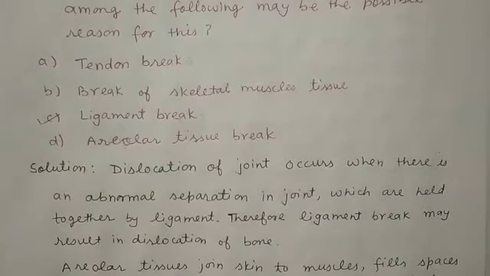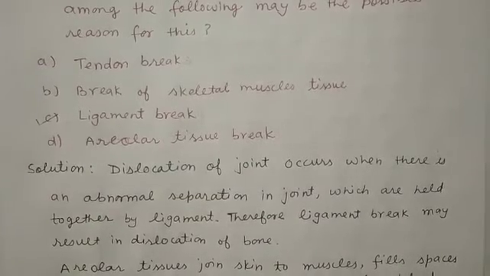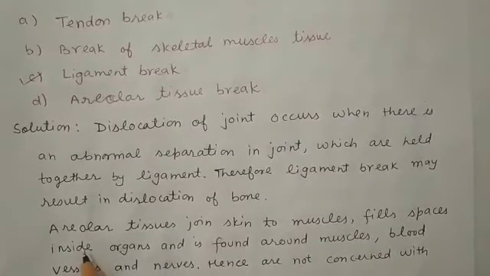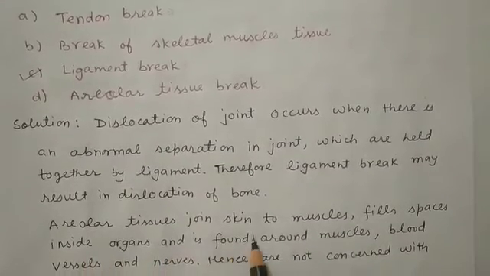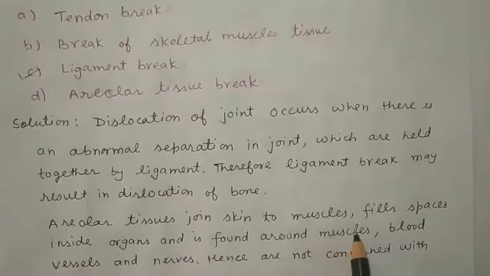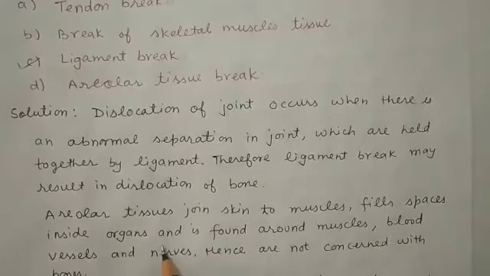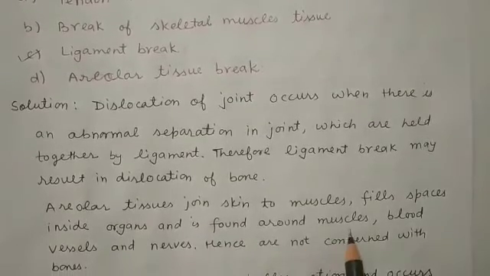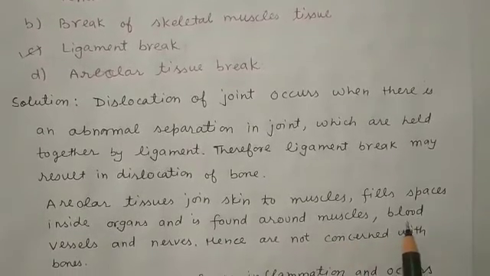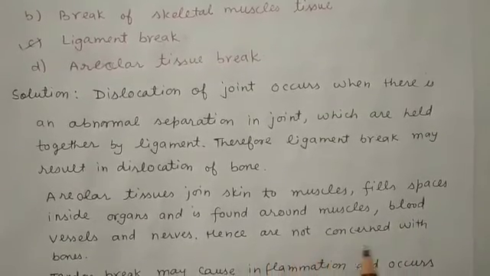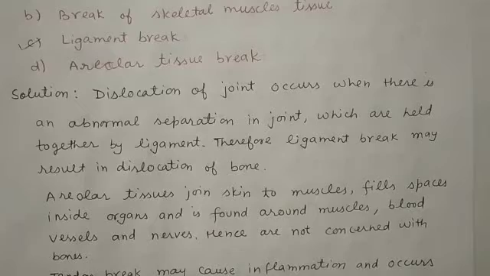On the other hand, if you look over the other options, areolar tissue joins skin to muscles, fills spaces inside organs and is found around muscles, blood vessels and nerves, hence are not concerned with the bones.